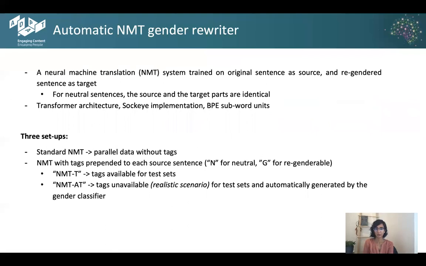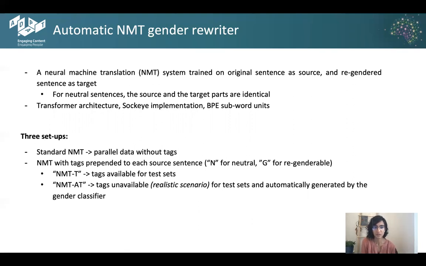Now moving on to our main approach, which is the neural machine translation system. It was trained on the original sentence as the source and the regendered sentence as the target. And as you can see, for neutral sentences, the source and the target were kept identical. The neutral sentences were added in our corpus in order to enable the rewriter to understand, one, when we needed those variants, and if we did, how we could create those variants. The neural machine translation system was trained using the transformer architecture and the Sockeye implementation, which uses BPE subword units.